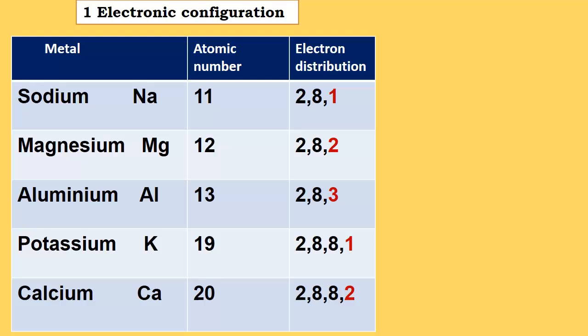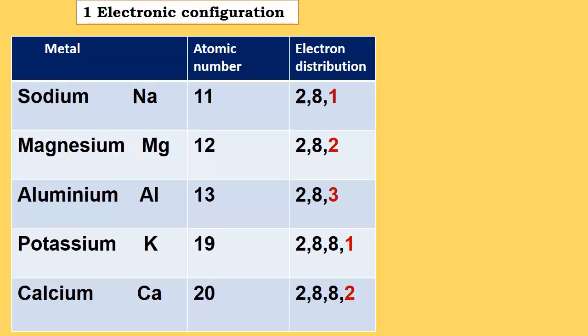Aluminium, Al, atomic number 13, distribution of electrons 2, 8, 3. Potassium, symbol K, atomic number 19, is 2, 8, 8, 1. And calcium, Ca, atomic number 20, is 2, 8, 8, 2.